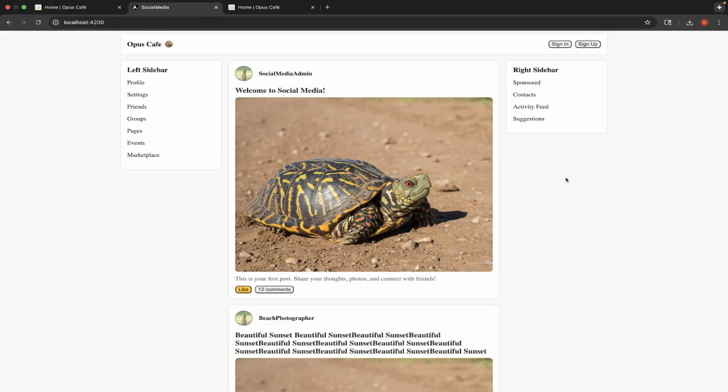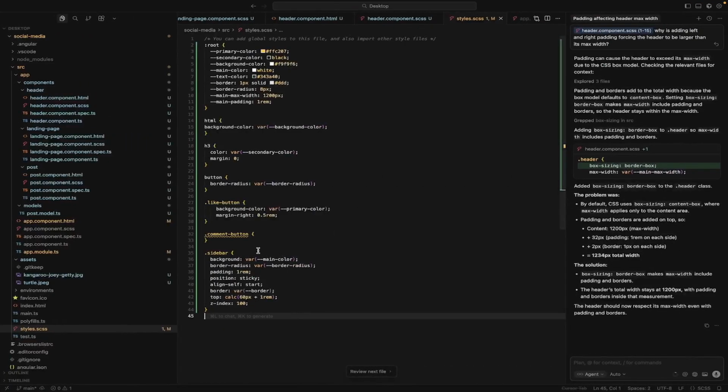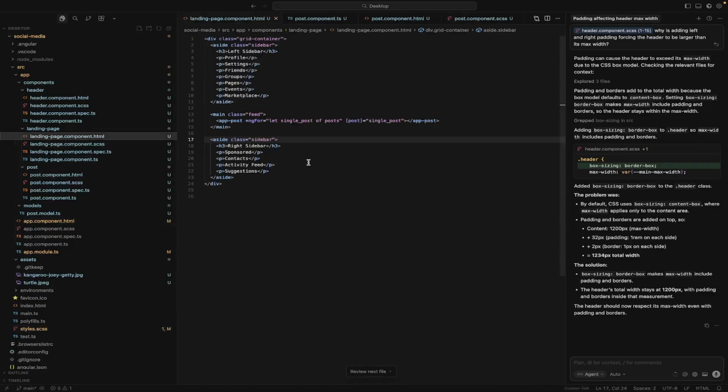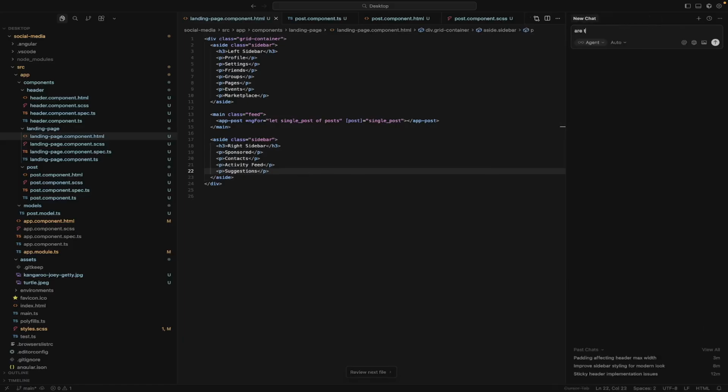So for sidebars, what's going on in our sidebars? Let's actually look at them on our landing page. We have a sidebar, then we have H3, and we have a bunch of these. So let's actually ask this. Are there any icons built into Angular HTML we can just use?